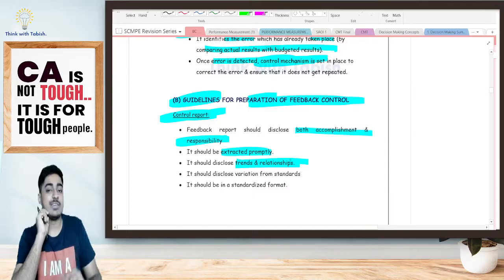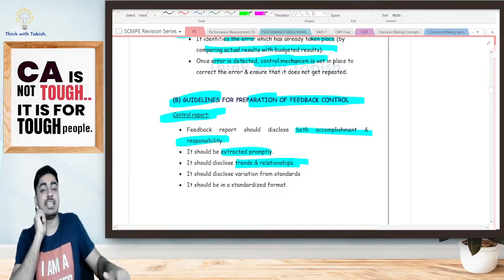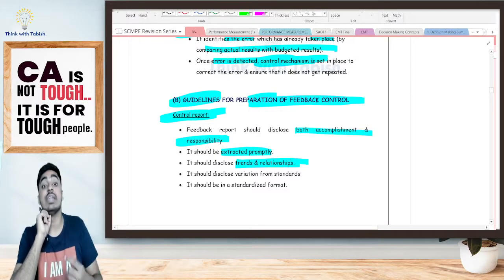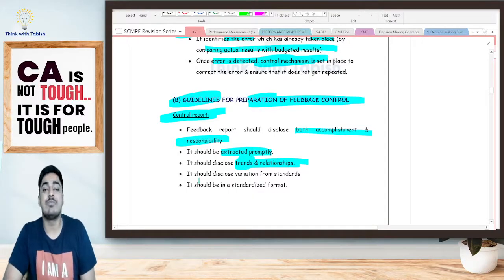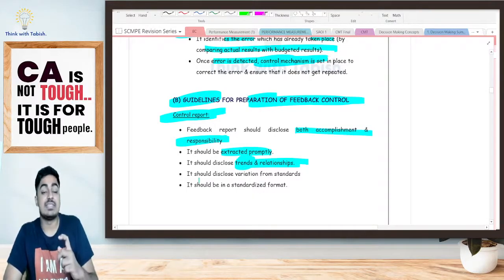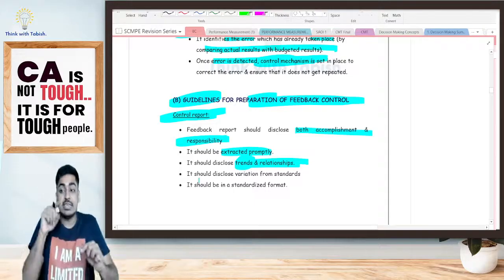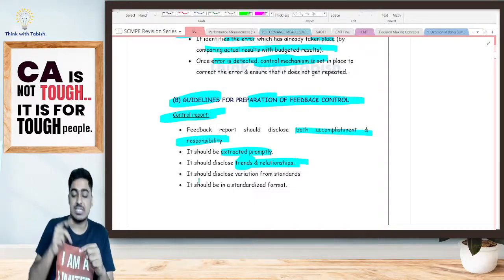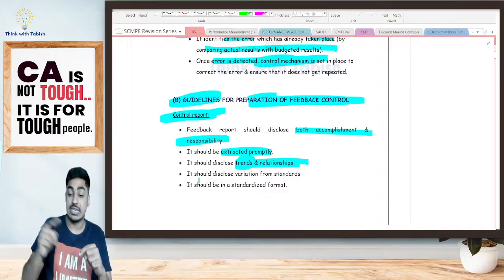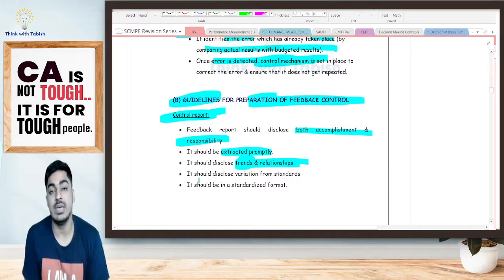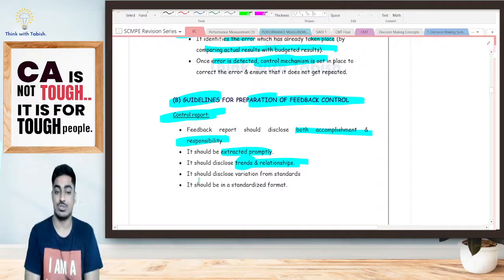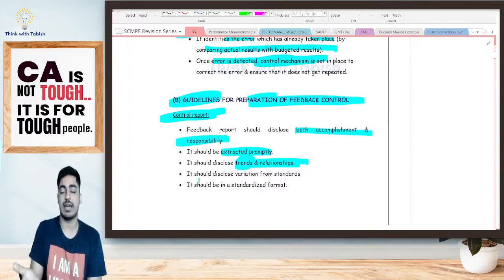Yes or no? Or else say, for example, I am telling, yes, I have reduced my selling price, because of which sale quantity increased. A relationship. And what could be a trend? Say, for example, I am a car manufacturing company. I am telling, yes, the percentage of electric cars is increasing year by year. Last year it was 10%, now it is 15%, next year it is 18%. Yes, it's a trend. Telling, okay, in the future, electric vehicle is going to be the market leader. Yes or no? So it's showing a trend. So my feedback control should be showing both my trend also, relationship also.